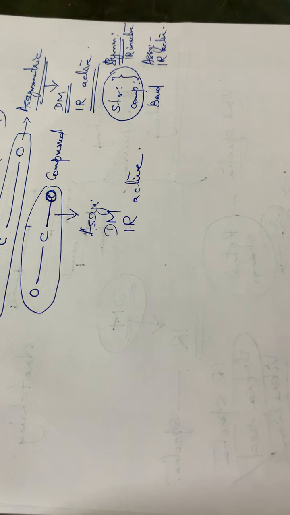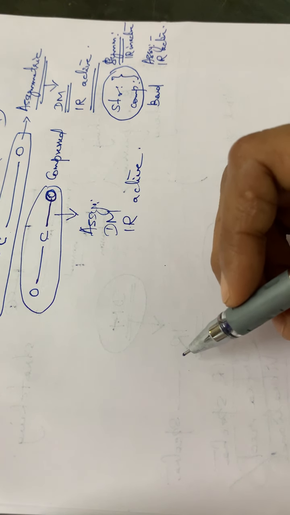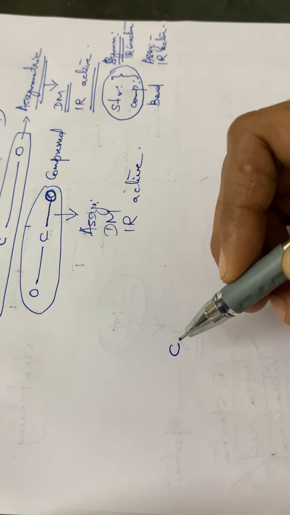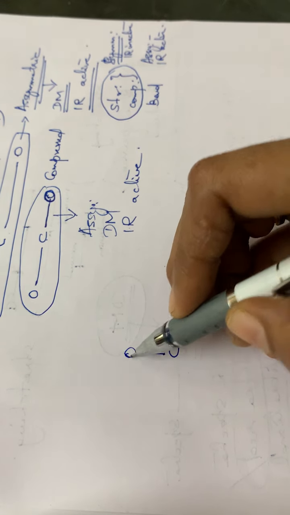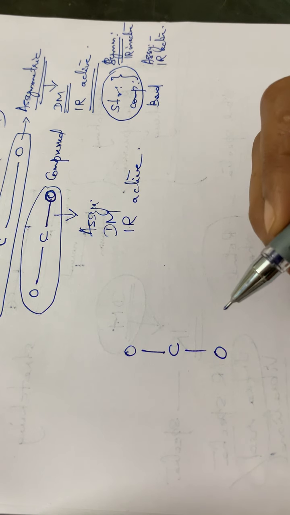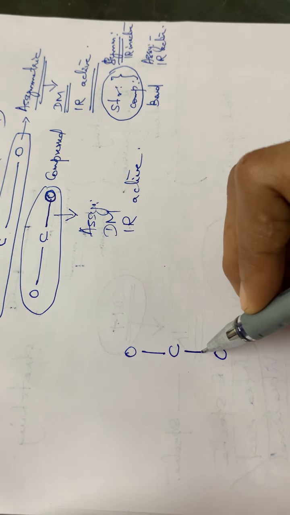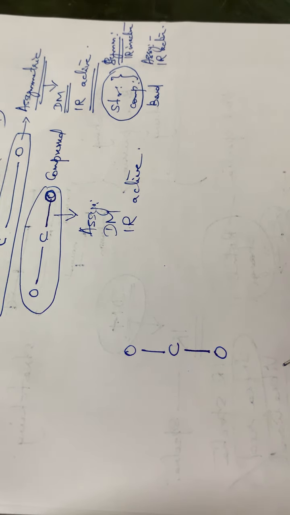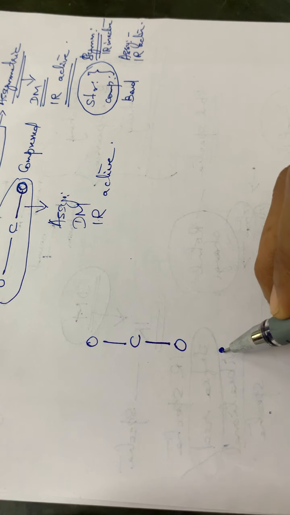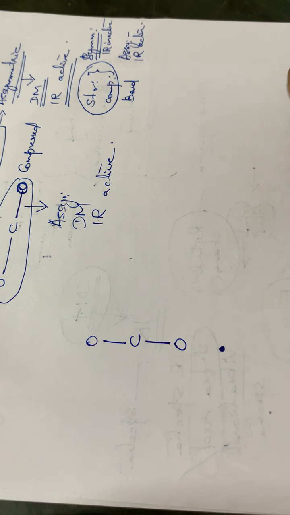Okay. So let us write the asymmetric stretching mode of the carbon dioxide molecule. Okay, so this is the CO2 molecule, normal mode of vibration. Then the next one, so here this is a normal mode of vibration. Almost the bond lengths are the same. So here the dipole moment will be 0. I am marking it as a dot. That means the dipole moment will be 0.